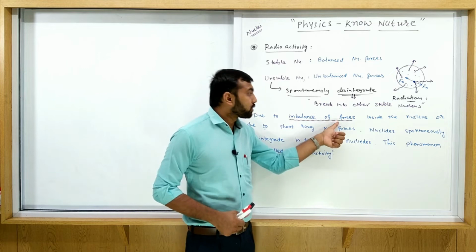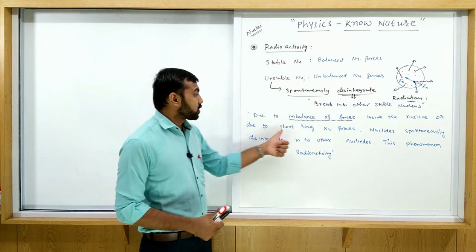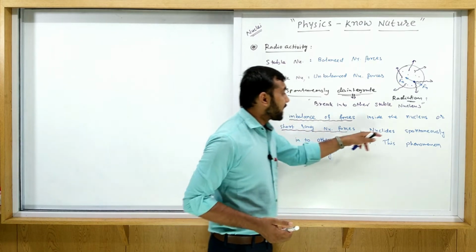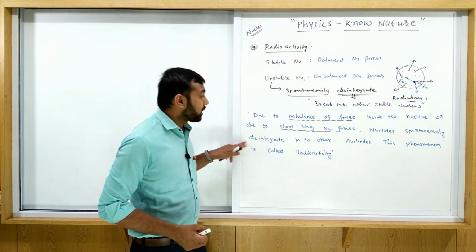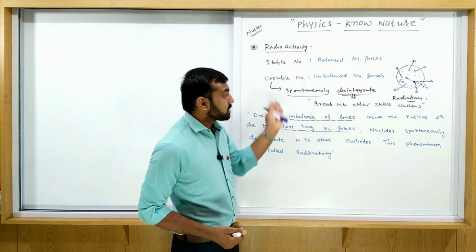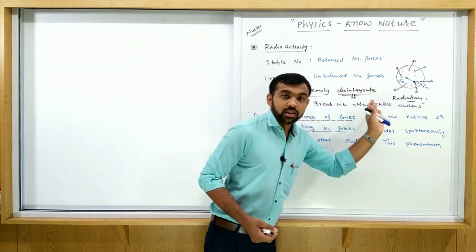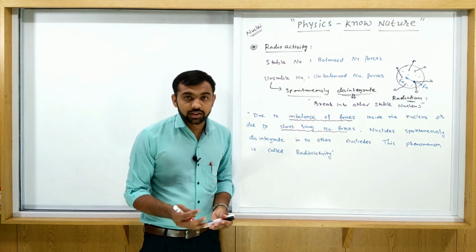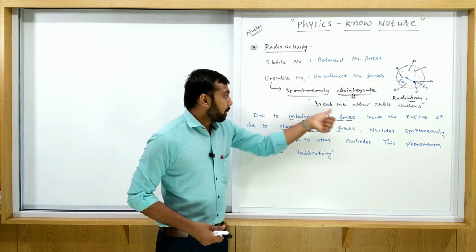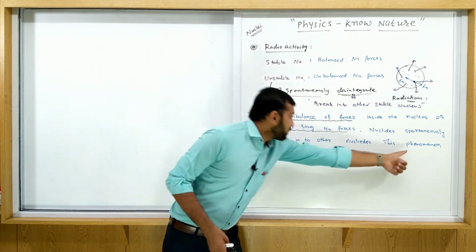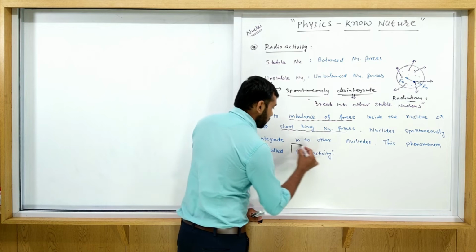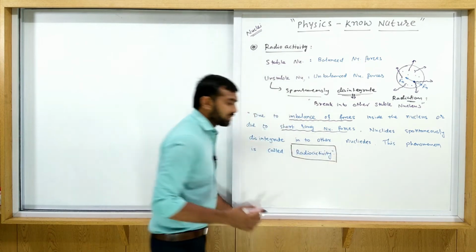So this process, unstable to stable, is called radioactivity. Due to the imbalance of forces inside the nucleus, or due to the short range nuclear forces, nuclei spontaneously disintegrate into other nuclides. It means one unstable nucleus is converted into a stable nucleus by the radiation of energy. And this we call breaking into other nuclei. This phenomenon is called radioactivity. So that is the simple idea.